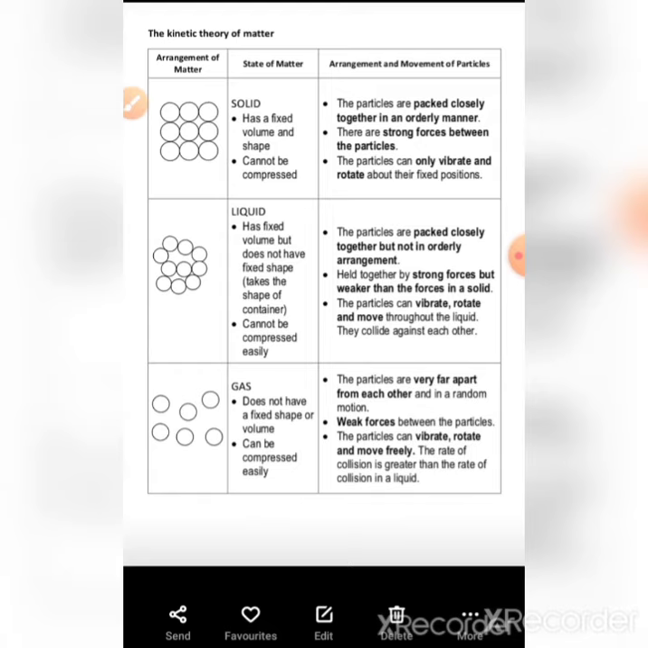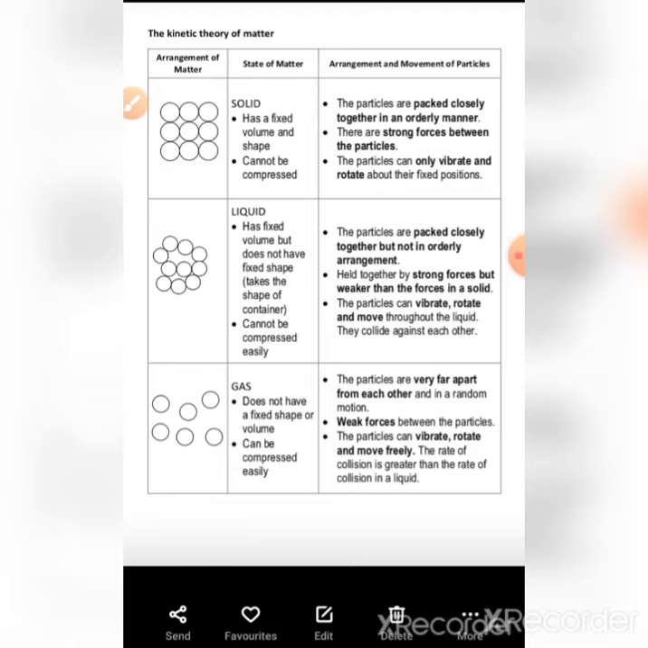Okay, when it is poured into a container, it takes the shape of the container. Liquid also cannot be compressed easily, because there is not much space between the molecules, but it can be compressed when converted into solid state. Clear?